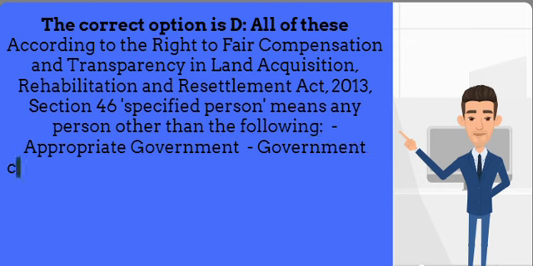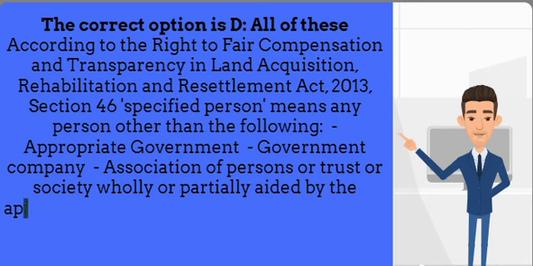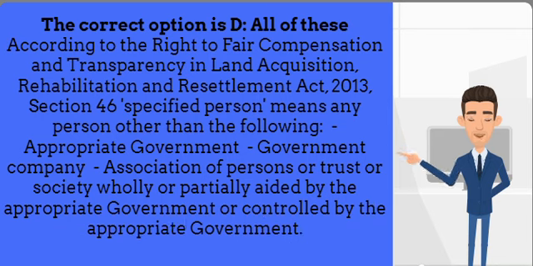Appropriate government, government company, association of persons or trust or society wholly or partially aided by the appropriate government or controlled by the appropriate government. The term specified person is used in the context of consent requirement for land acquisition for private entities or public-private partnership projects. The Act states that such land acquisition can only take place if the consent of at least 80% of the affected families has been obtained through a process of social impact assessment. The Act also provides for higher compensation, rehabilitation and resettlement benefits, and transparency in the land acquisition process.